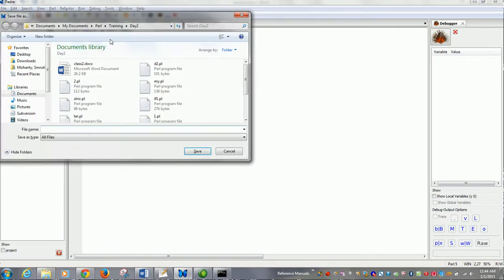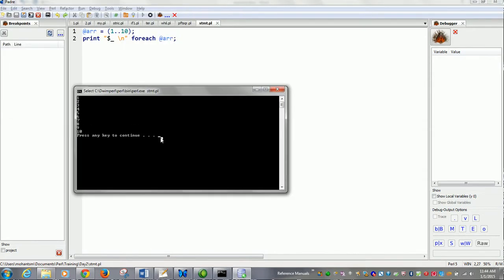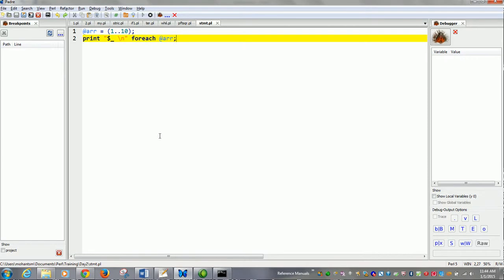Now see how it runs. It prints 1 to 10. So we had a statement, then we had a condition, and it worked fine.